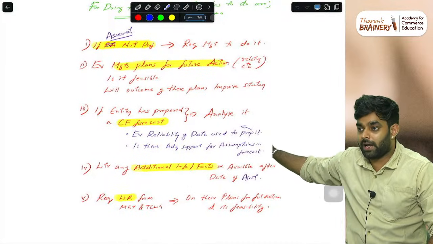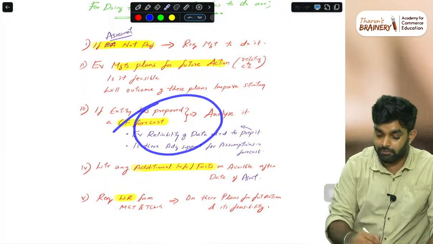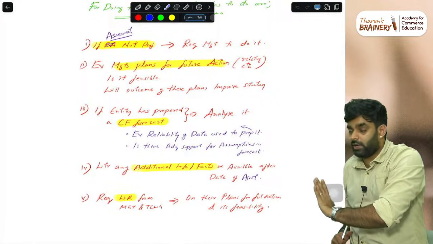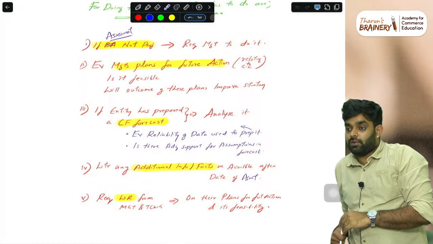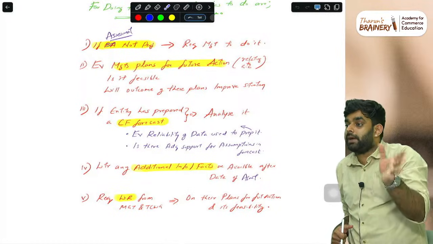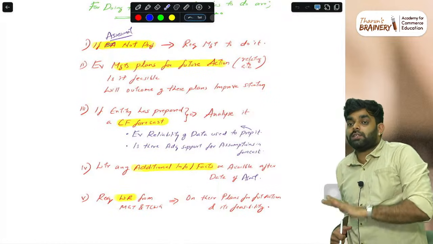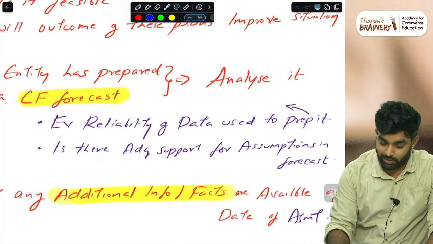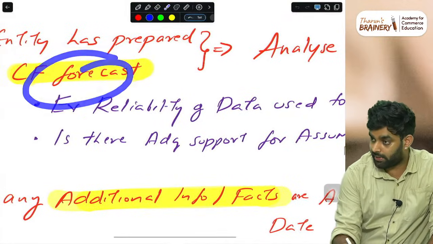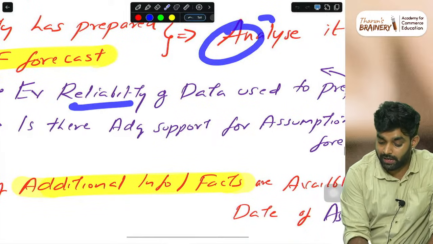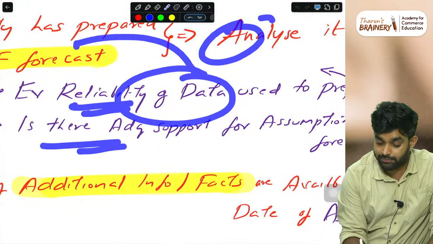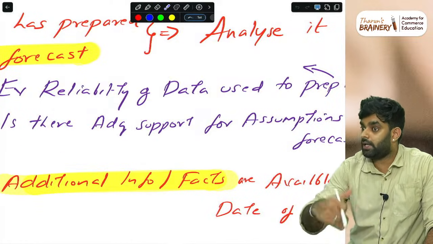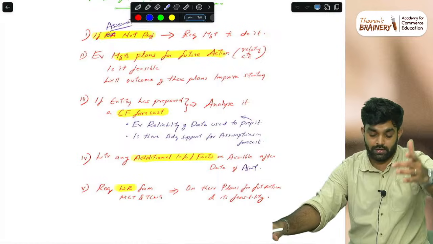All these are minute questions that can come. The company may have a material uncertainty situation, but they will not mention whether it is a material uncertainty or going concern, and management prepared a cash flow forecast that is basically made through some assumptions. As an auditor, what is your responsibility? You will not simply write evaluate the cash flow forecast and leave. No, our duty is to analyze the cash flow forecast, check the reliability of data used, and check whether there is adequate support for the assumptions. If adequate support is not there, then I will not allow it. Like that you have to write.